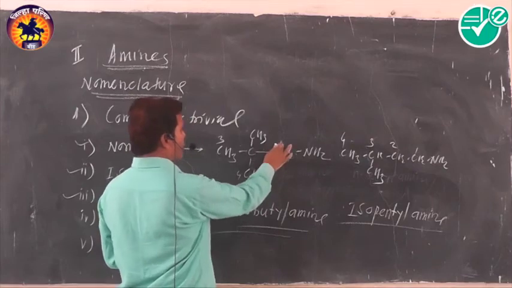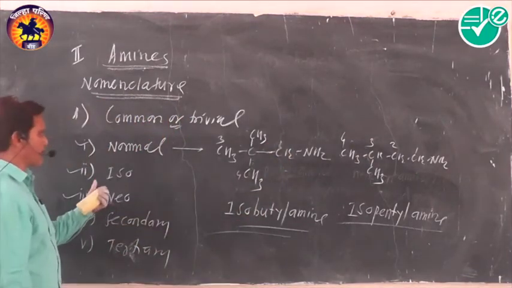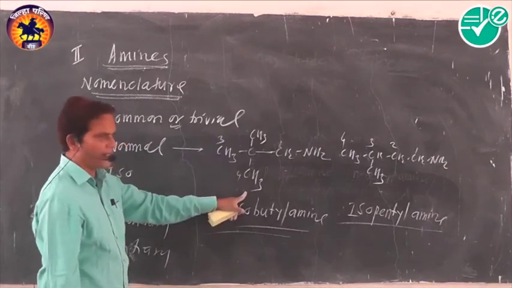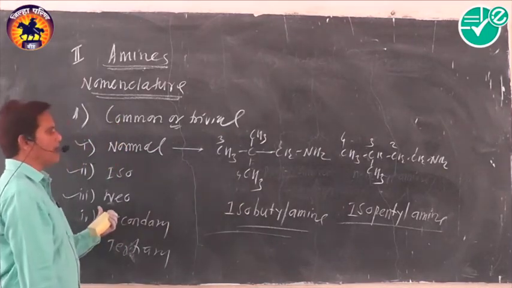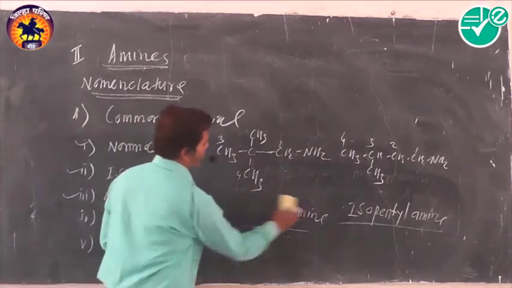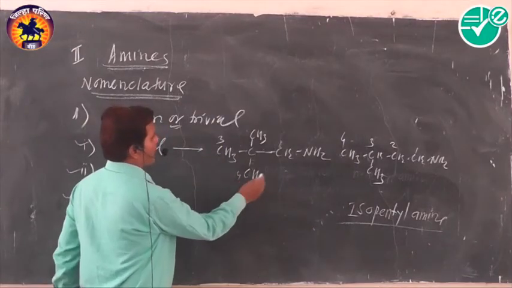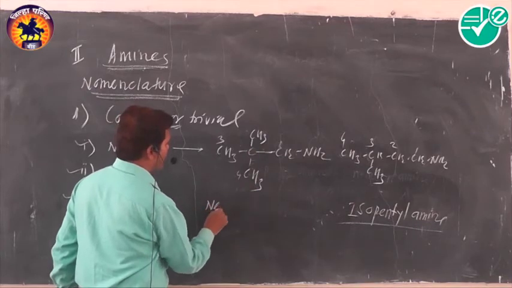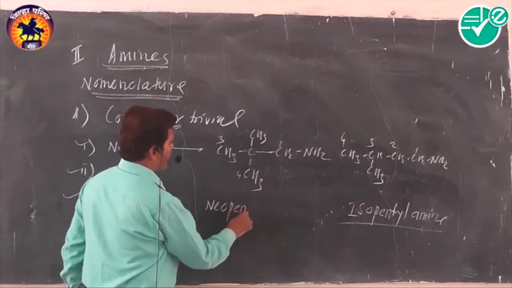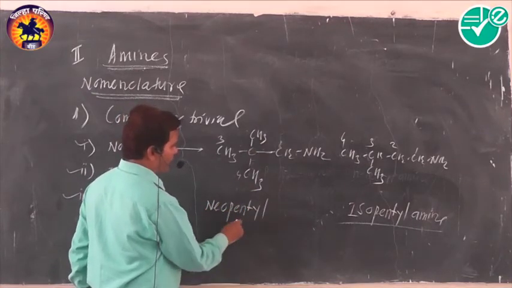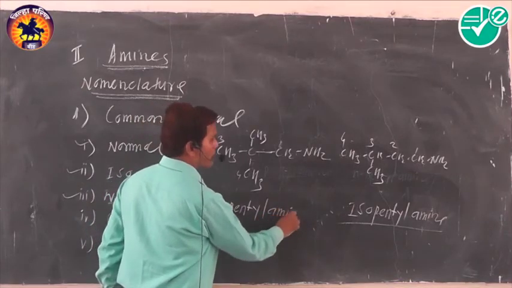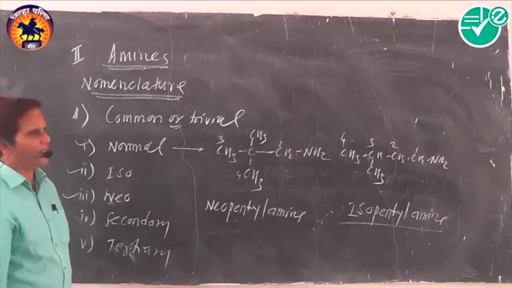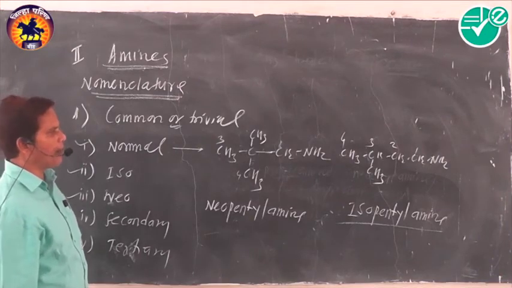When one methyl group is present, we can use the prefix iso, but when we attach two methyl groups on the second last carbon atom, we use neo type of prefix. Count the total number of carbon atoms. Here, the total number of carbon atoms is 5: 1, 2, 3, 4, and 5. What kind of prefix is used? Neo. A 5 carbon containing alkyl group is called pentyl. And what kind of functional group is present? Amine. That's why its name is neopentylamine. Its common name is neopentylamine.